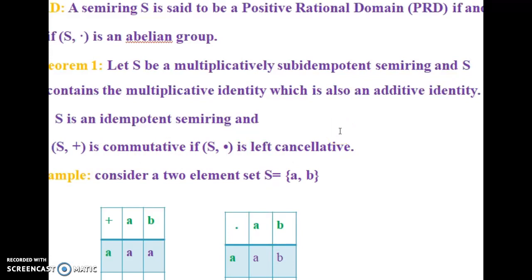And we see the first result, our first theorem on multiplicatively subidempotent semiring.